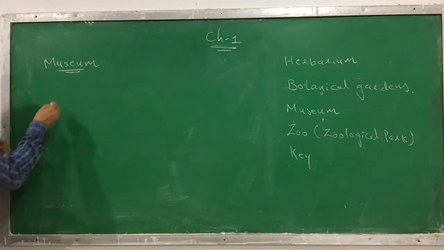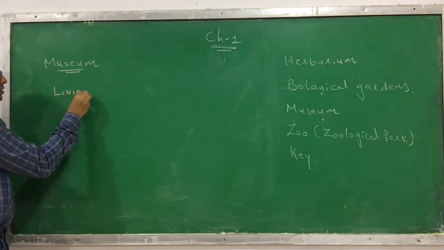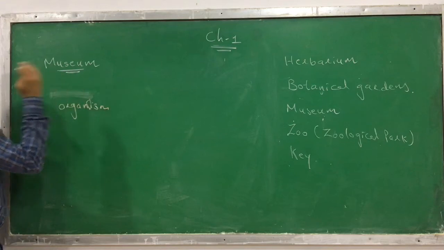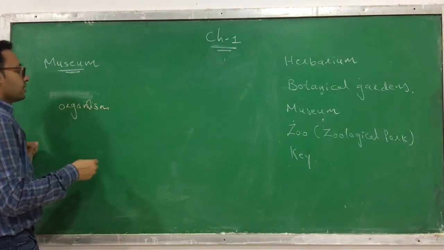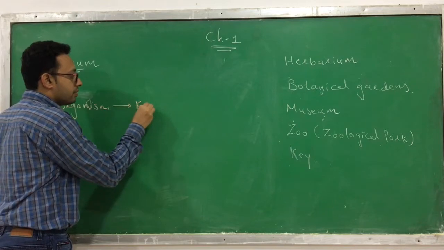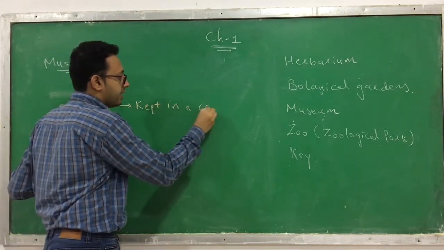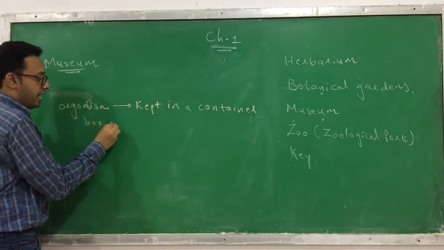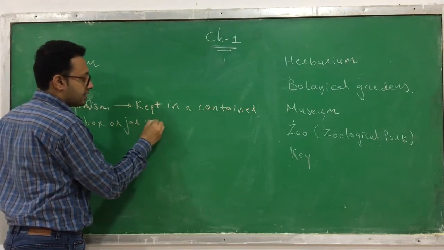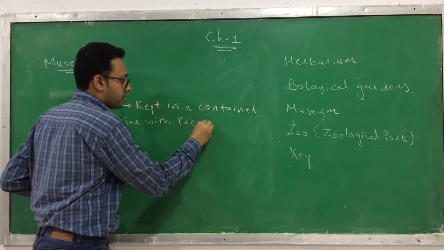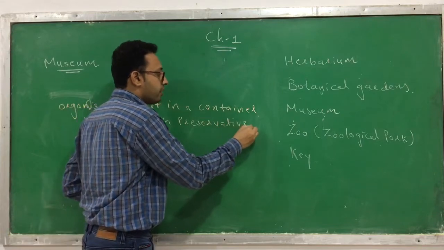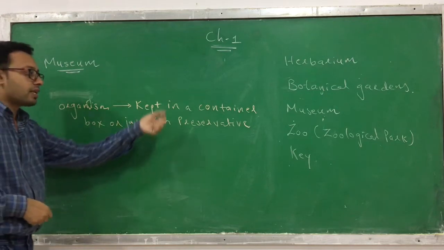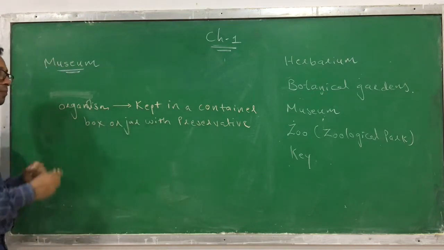Here in a museum, I say just organisms, because many of them are dead. These organisms are kept in a container, box or jar with preservatives. Preservatives are helpful in the preservation of that organism. This is one of the ways.